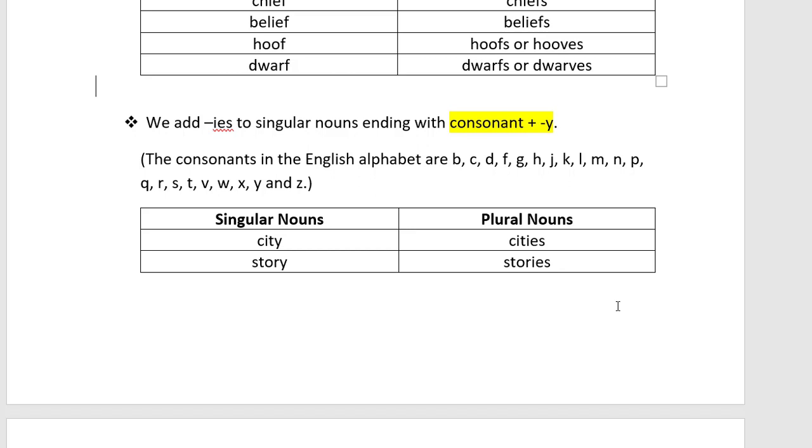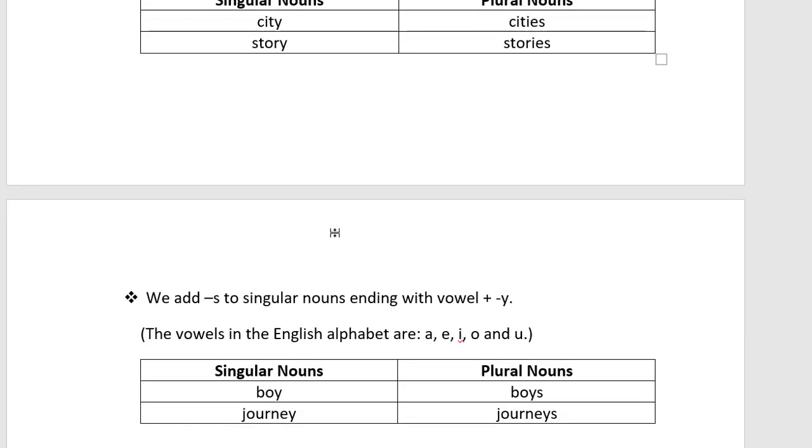So what we do is remove the Y and add IES. You see, city becomes cities: I have removed the Y and put IES at the end. For story it becomes stories. So cities and stories are plural forms. These are very easy if you understand the rule.